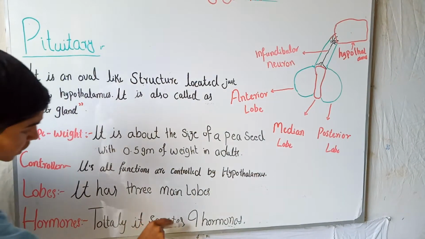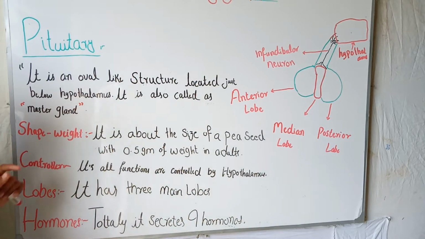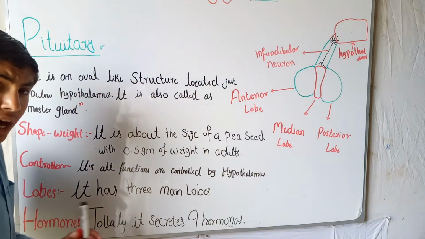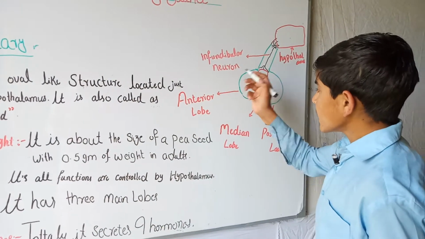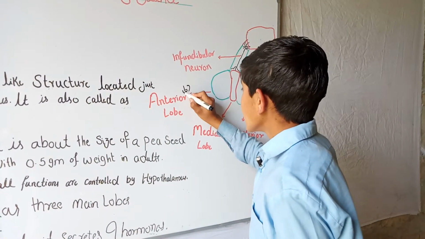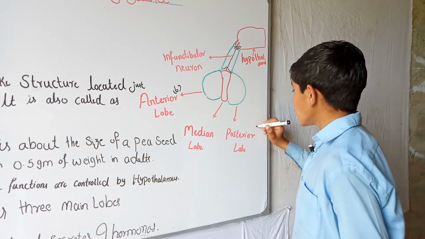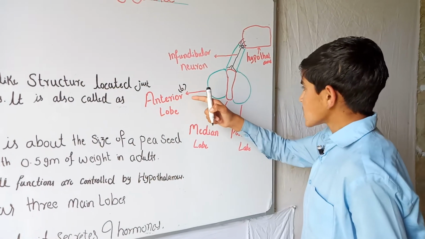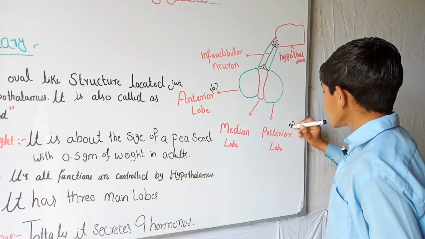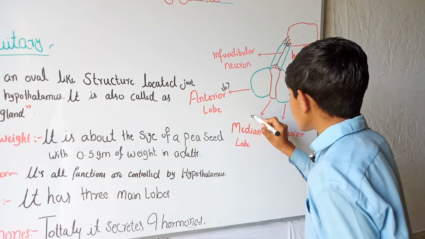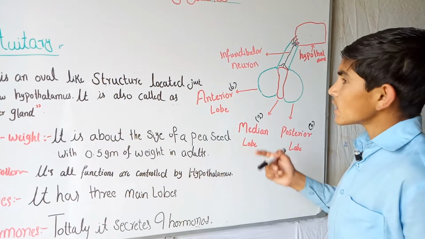Hormones: totally it secretes 9 hormones. The pituitary gland secretes 9 types of hormones which then control other glands in our body. Out of the 9, 6 are secreted by the anterior lobe, 2 are secreted by the posterior lobe, and only 1 is secreted by the median lobe. We will talk about them next.